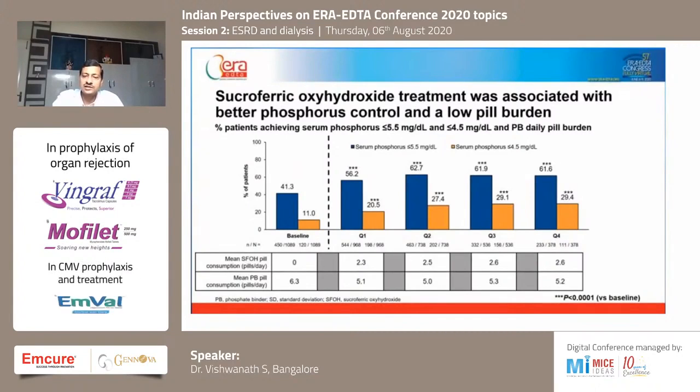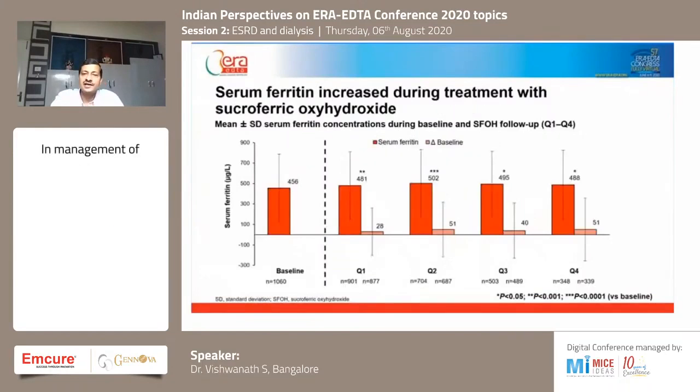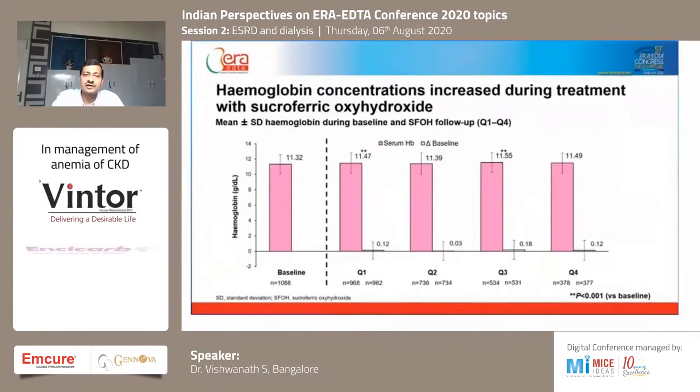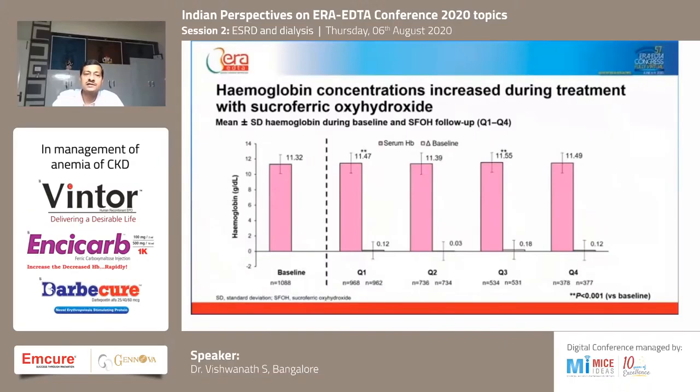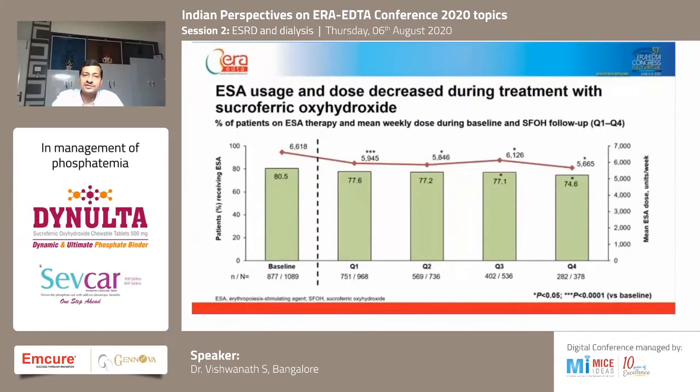It did both functions of giving iron supplements and also reducing the phosphorus. Ferritin levels also were well maintained with the sucroferric oxyhydroxide, and hemoglobin concentrations were marginally better. IV iron usage came down, hence reducing the iron toxicity, and ESA usage also was marginally better.